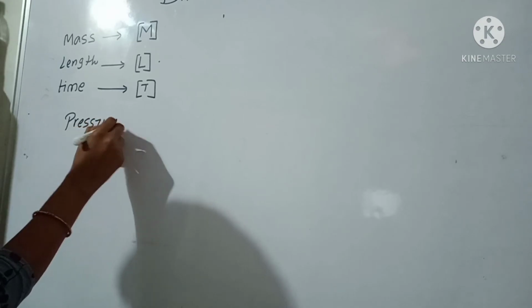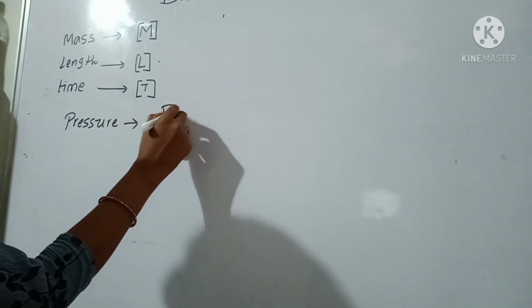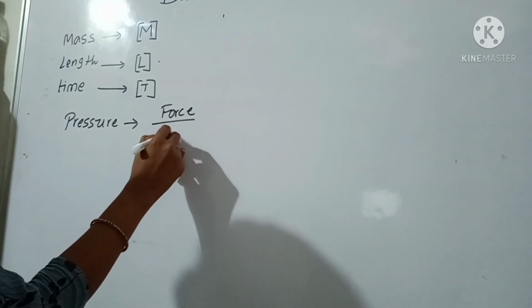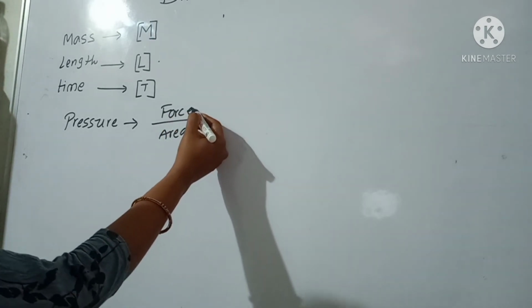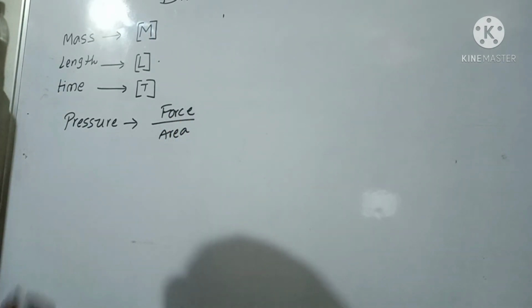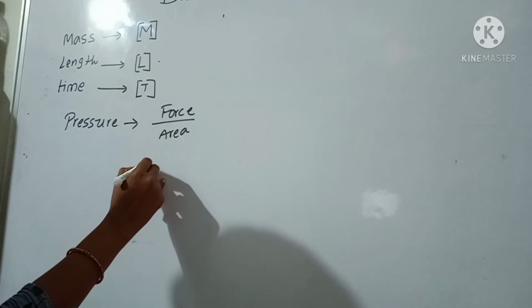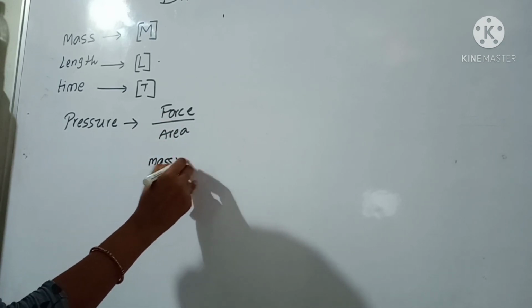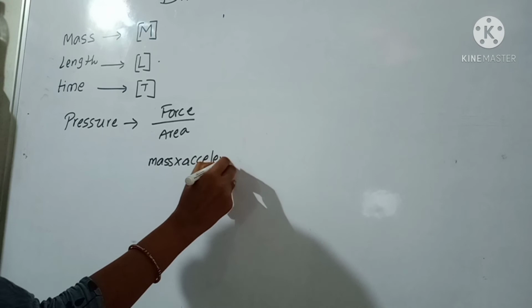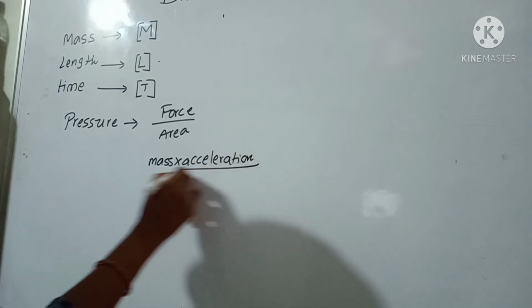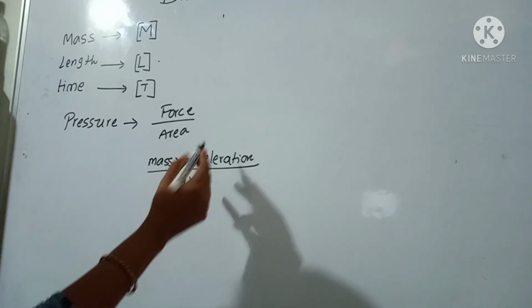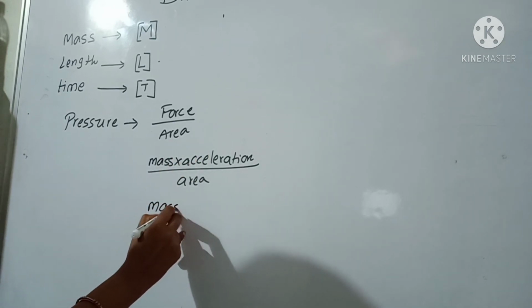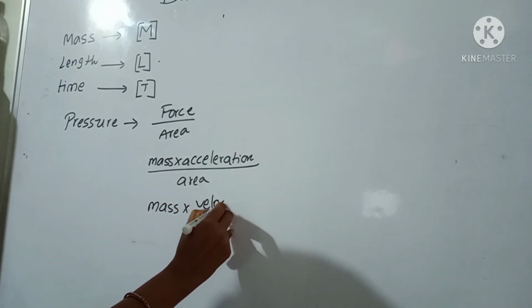This is the formula for pressure, force by area. Okay, if you know the force dimensional formula, simply we can write. If you don't know, again write force formula, mass into acceleration by area. So again acceleration means we know the formula, velocity by time.